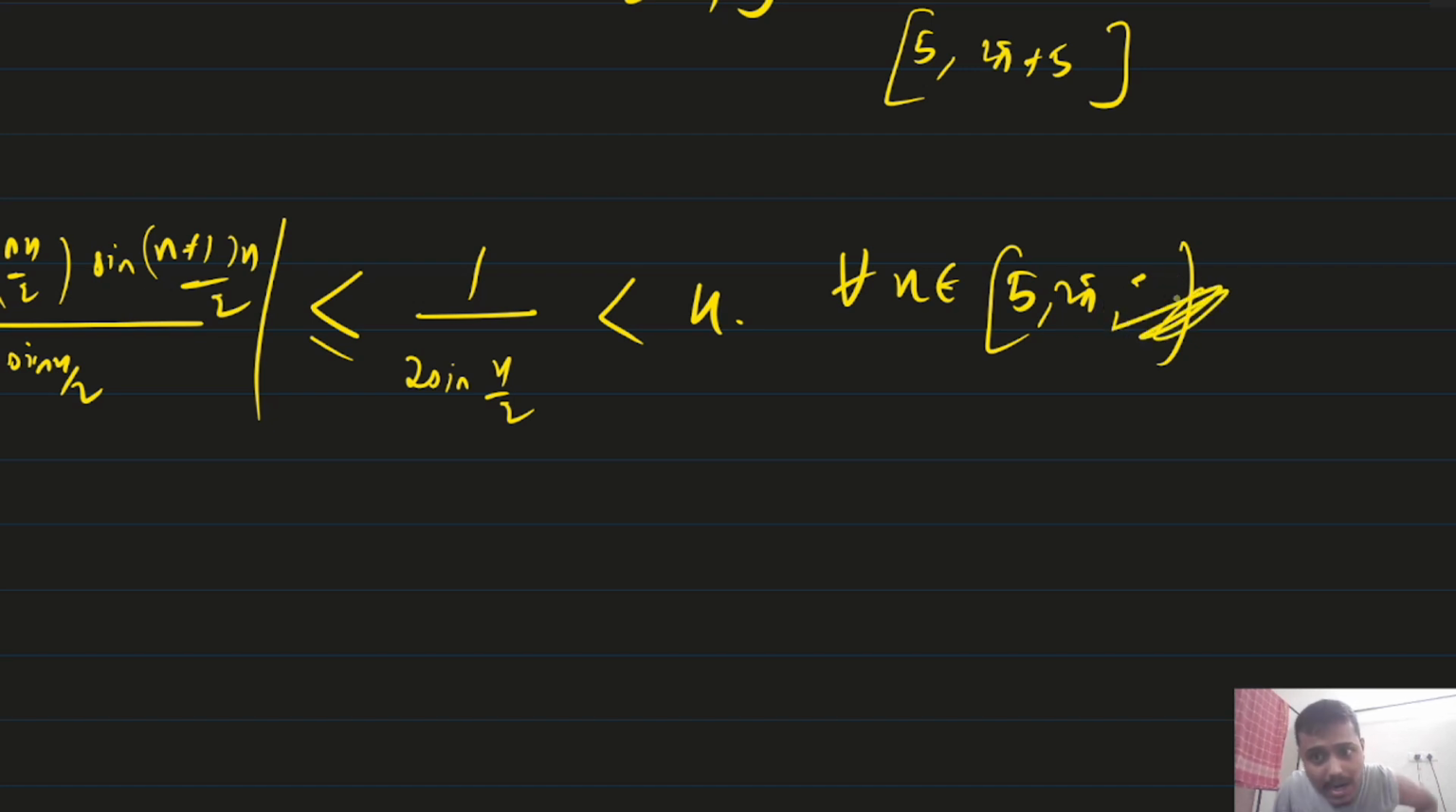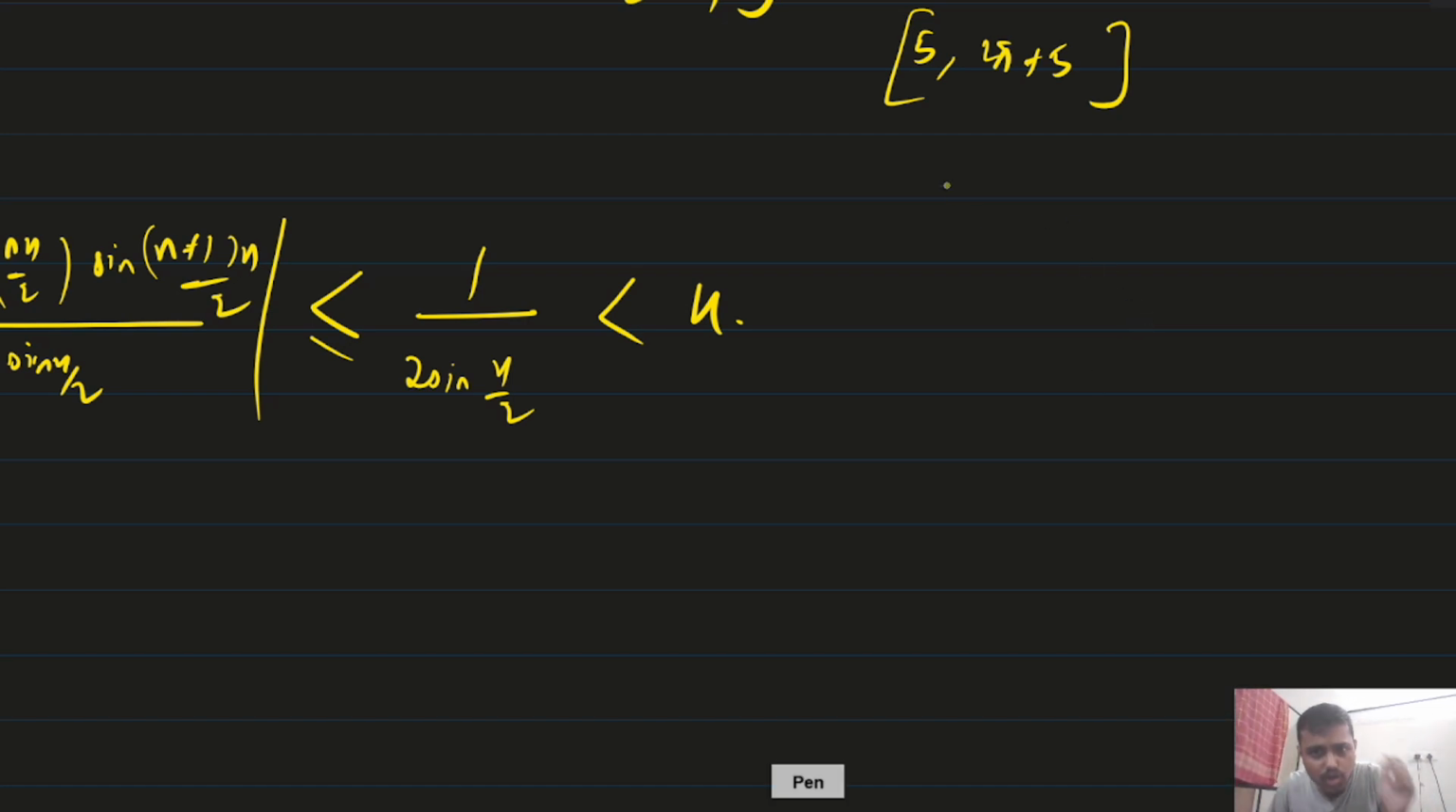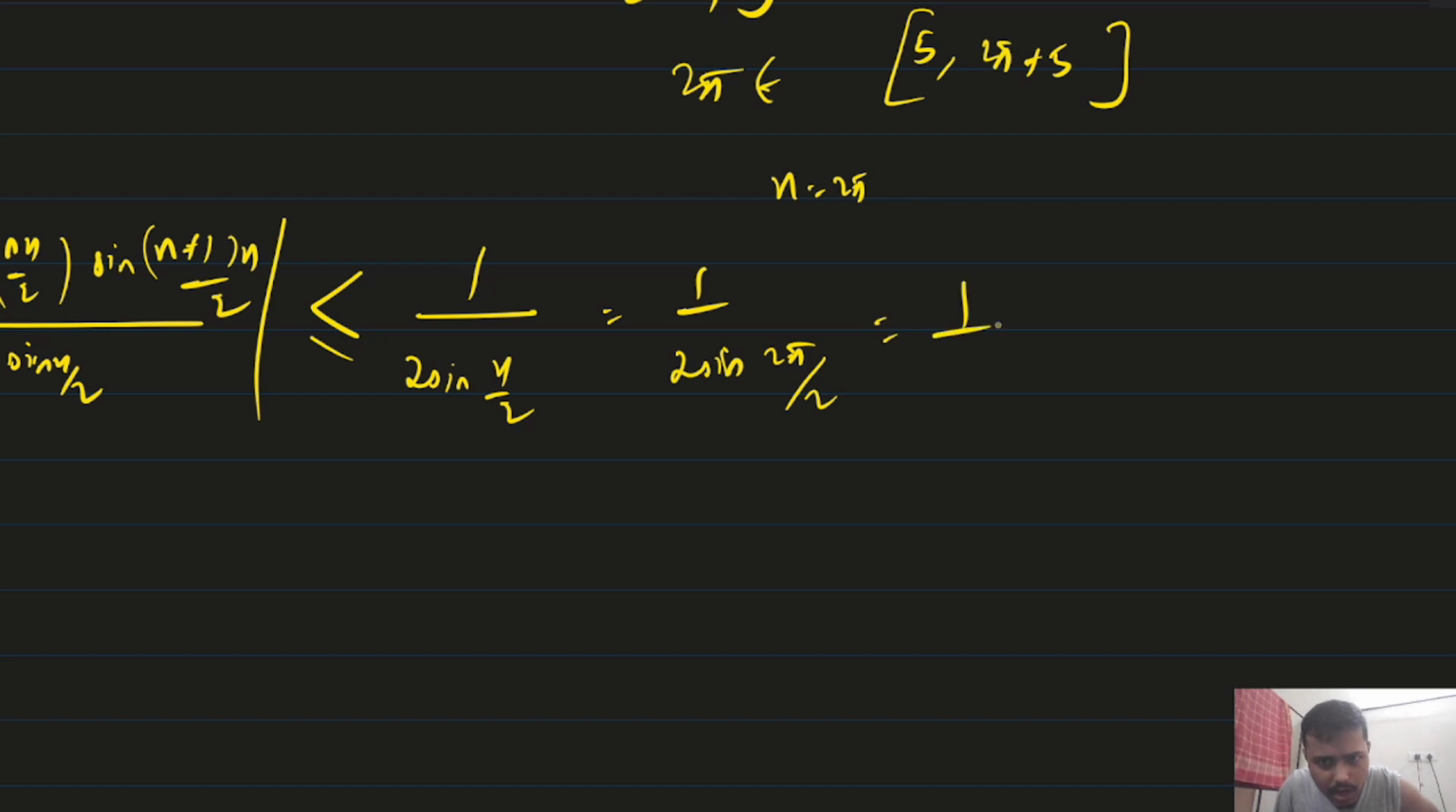But see, here 5 is 5, and 2 pi is 2 into 3.14, which is 6 point something. So 2 pi belongs to that interval. You agree? If you don't agree, just think, you will agree. Now if I take x equal to 2 pi and put it in this expression, it will be 1 by 2 sine of 2 pi by 2, which equals 1 by 2 sine of pi. And sine pi is 0, so 1 by 0 goes to infinity. That will not be less than k.